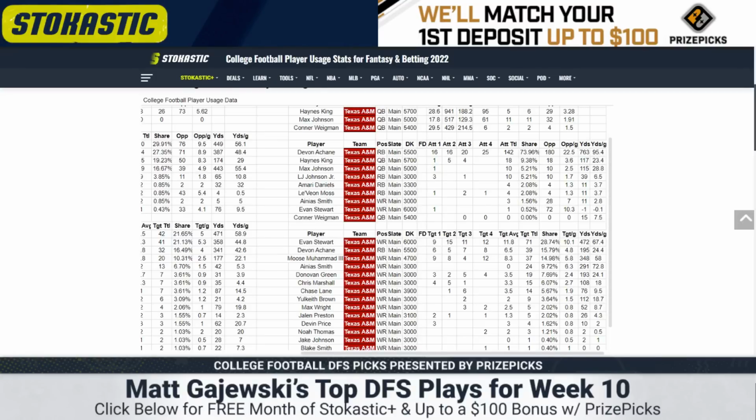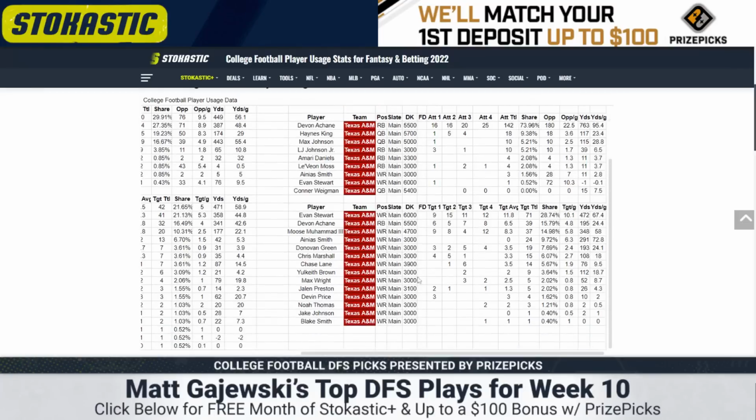I'm going to be playing some Evan Stewart as I have the last couple weeks, and I'll continue targeting Moose Muhammad as the wide receiver 2. The actual wide receiver 3, for those of you curious, was Noah Thomas. He popped up for 2 targets, but his route rate was at 81%. So that's where I would go here.